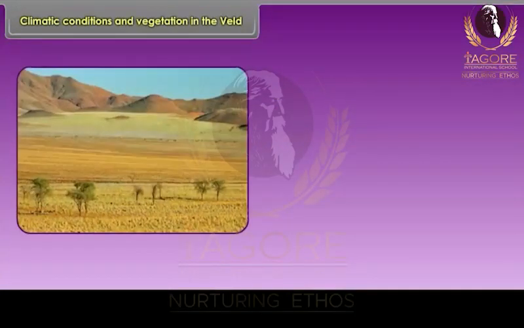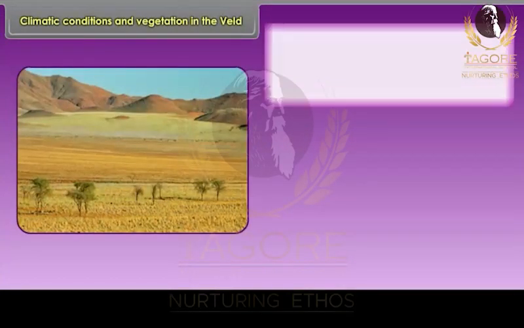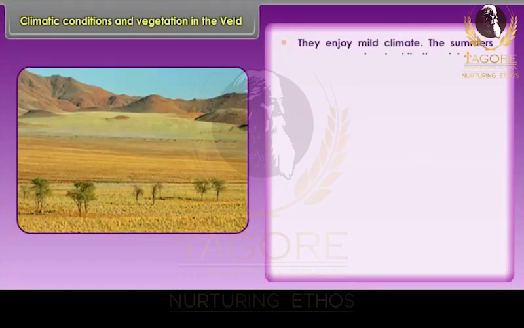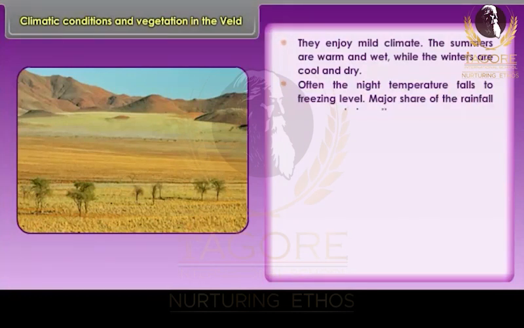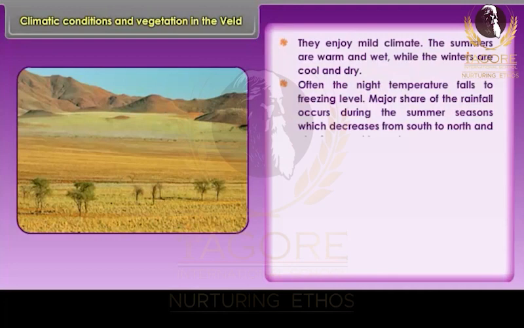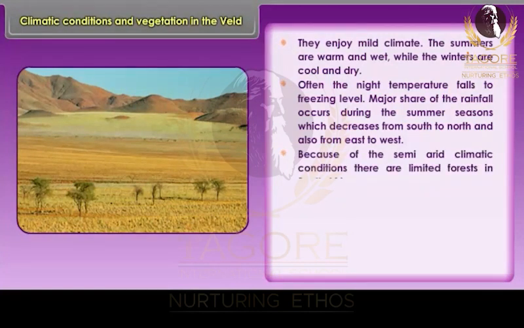Climatic conditions and vegetation in the Veld. They enjoy mild climate. The summers are warm and wet, while the winters are cool and dry. Often the night temperature falls to freezing level. Major share of the rainfall occurs during the summer seasons, which decreases from south to north and also from east to west. Because of the semi-arid climatic conditions, there are limited forests in South Africa.